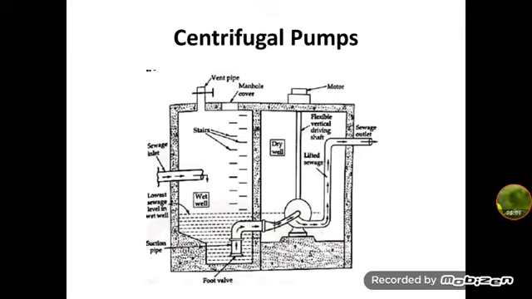The centrifugal pump can be installed either submerged, that is in a wet well, or in a dry well. The pump is installed in such a way that its suction remains below the lowest water level in the adjacent well. This eliminates the need for priming of the pump.